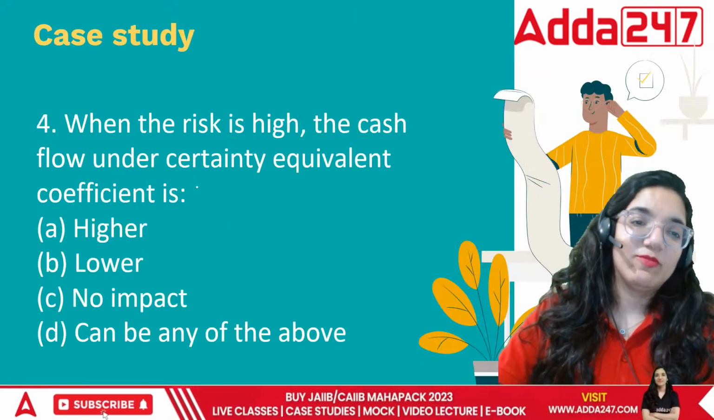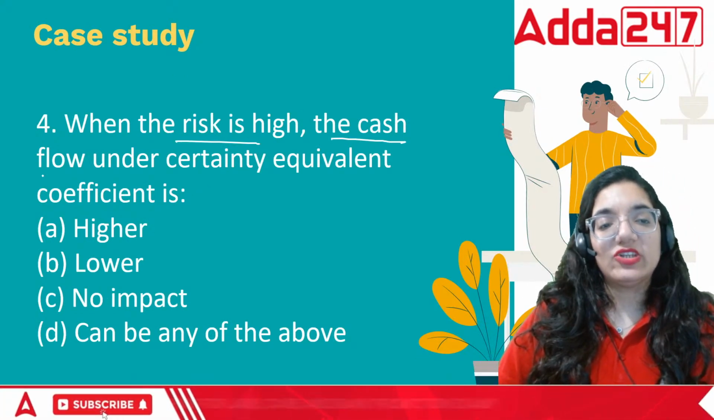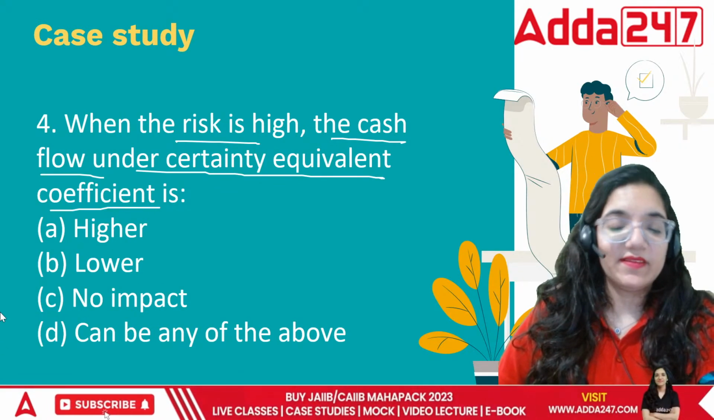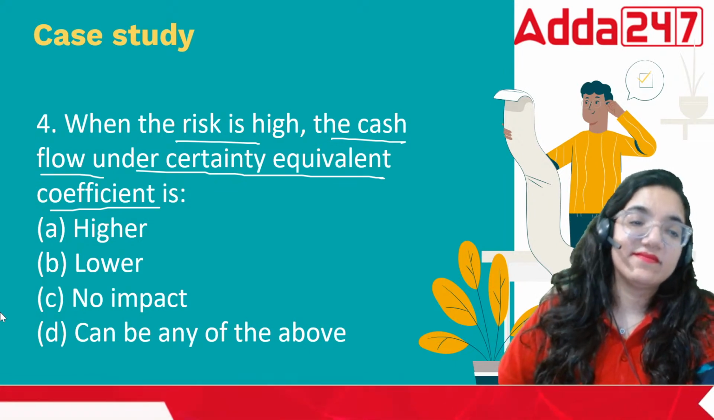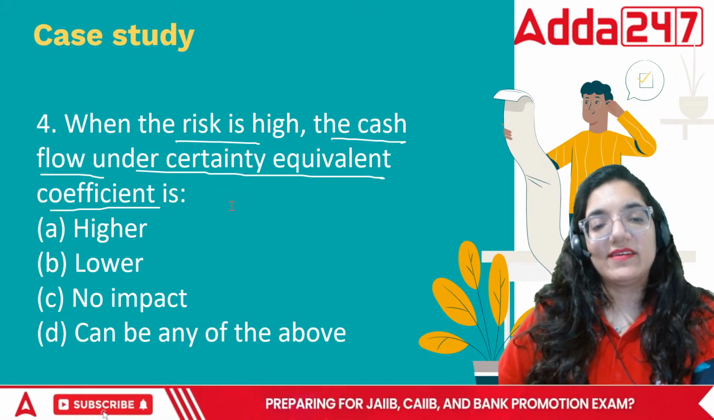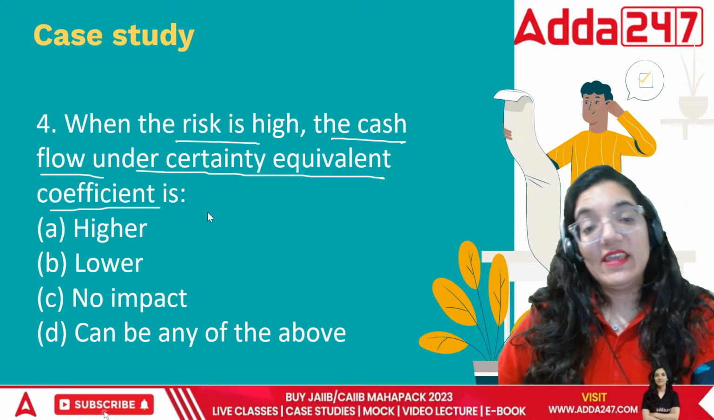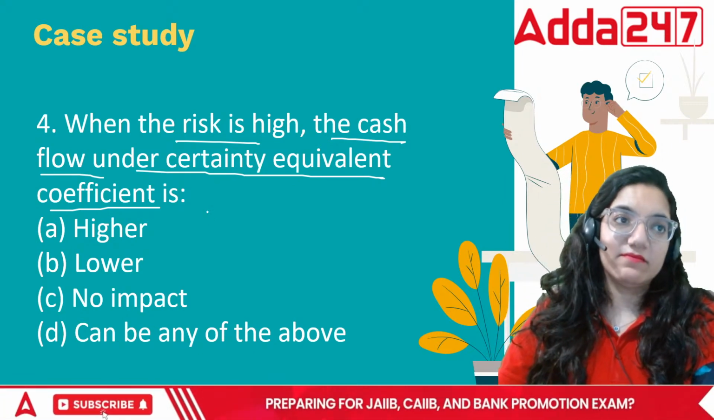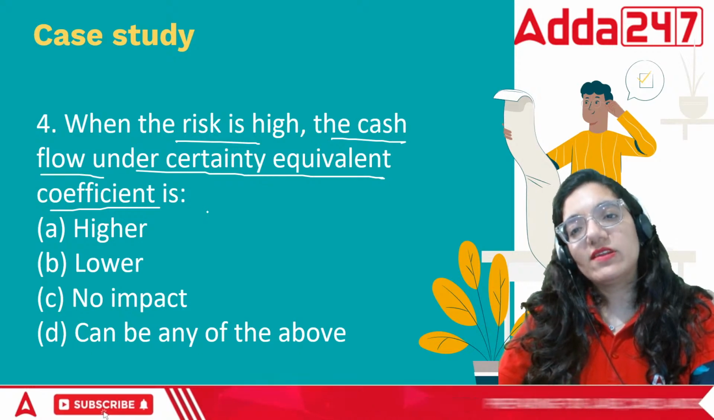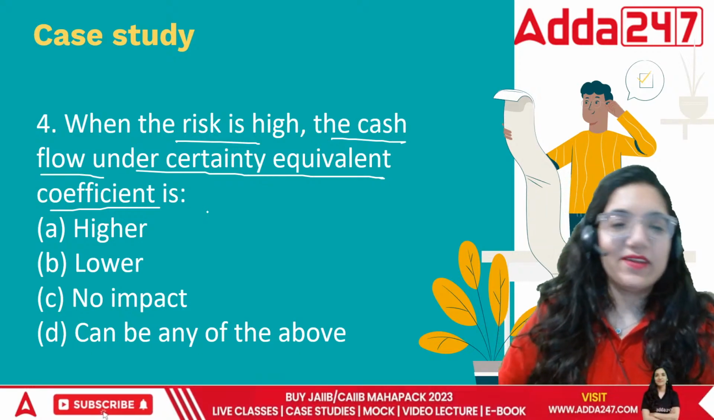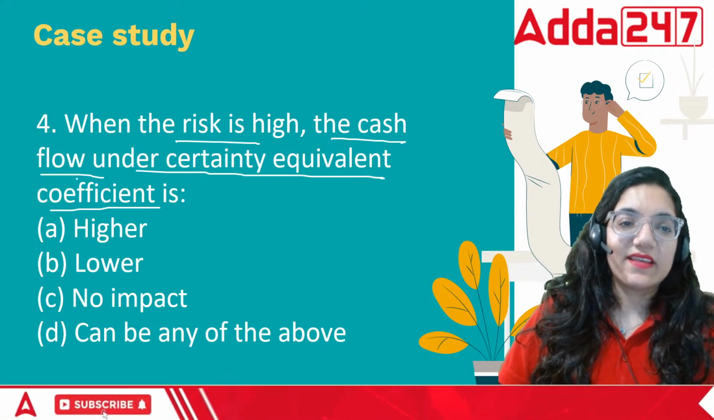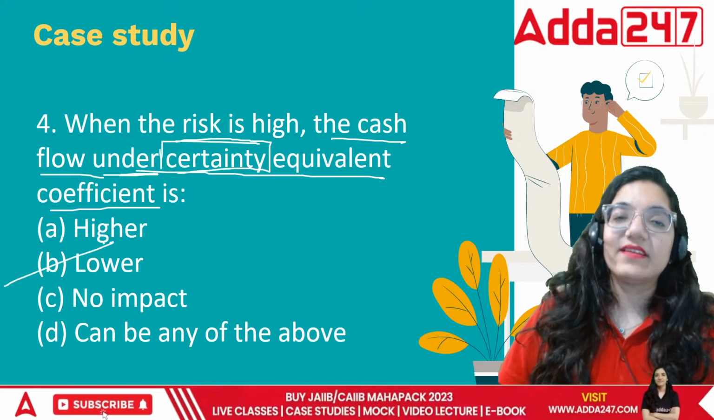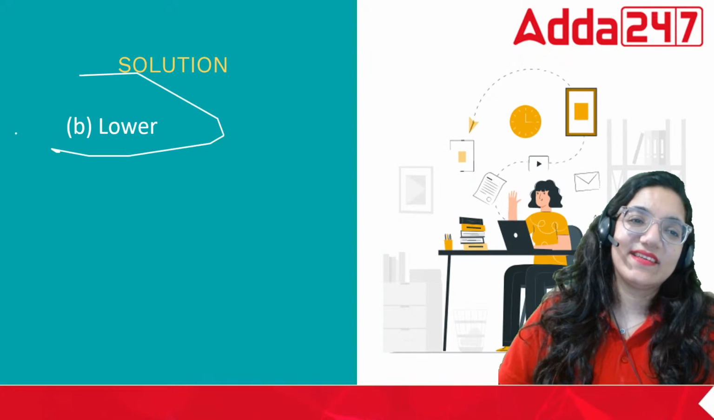Done. Moving on. When the risk is high, what will happen to the cash flow under the certainty equivalent coefficient? Having a higher risk is always bad, unless you are rewarded well. If you're rewarded well, ultimately you don't have a problem with the money. Even if it's a risk, you will go through it. But if you're not rewarded well, this will give you a bad feeling. So in this case, if the risk is high, there is nothing certain, so it is lower. That's the correct answer.